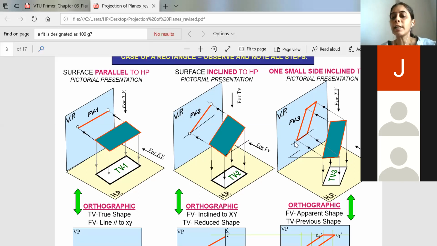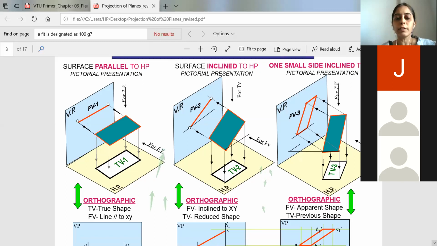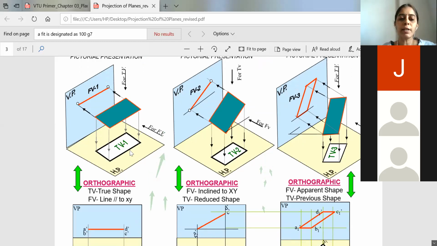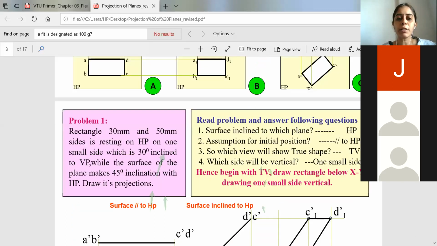Okay, so you will get an inclined rectangular surface when it is viewed from the front, and also an inclined surface when it is viewed from the top. So after this, what is our concept? You all know that we will shift the horizontal plane 90° in the clockwise direction. So when we flip our horizontal plane,